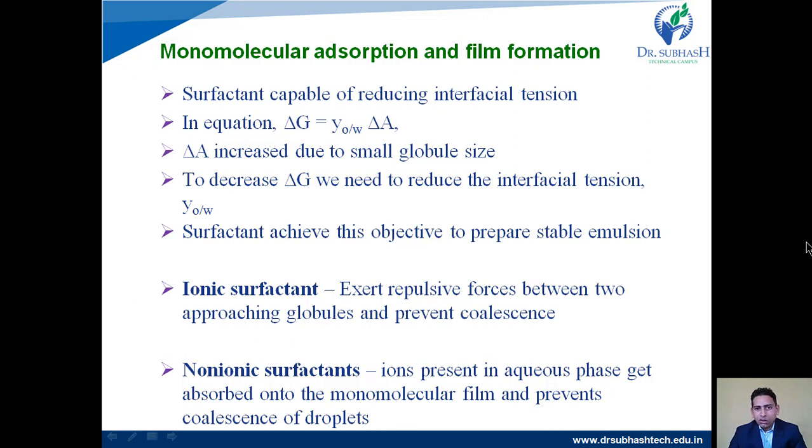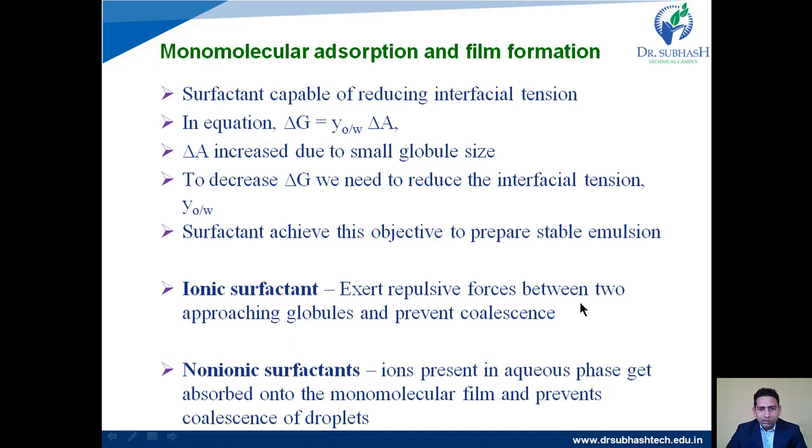In the case of emulsion we always want small globule size, so surface area will always be raised. The only thing we can control is gamma O/W, the interfacial tension between oil and water. So we need to decrease the interfacial tension gamma O/W, and surfactants can achieve this objective to prepare a stable emulsion. Some ionic surfactants can also be used to prepare a stable emulsion.